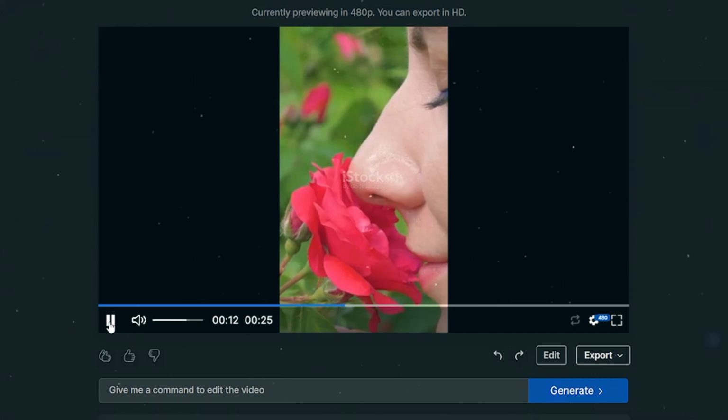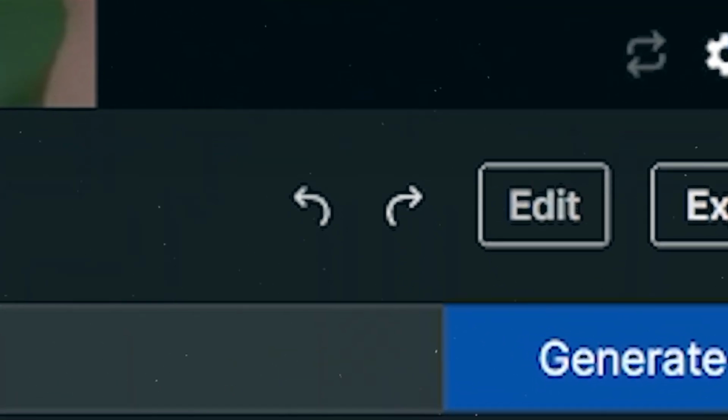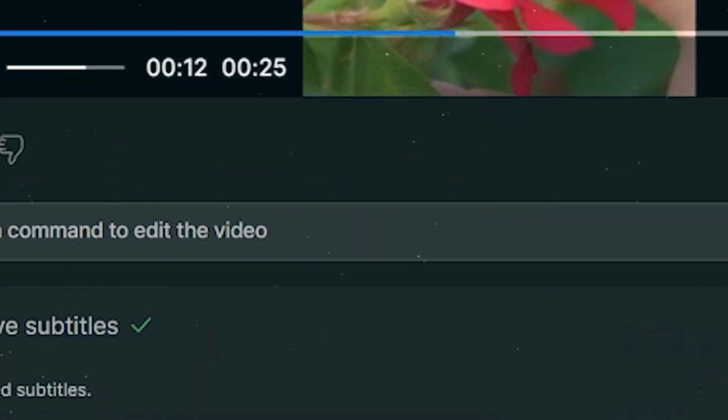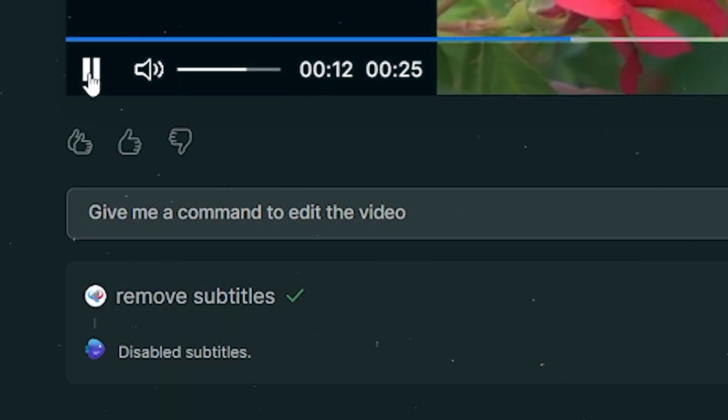I think it looks better with the captions. So I'm just going to go ahead and click on this undo button. Easy as that. And you can literally use this prompt box to make any changes you want to the video.